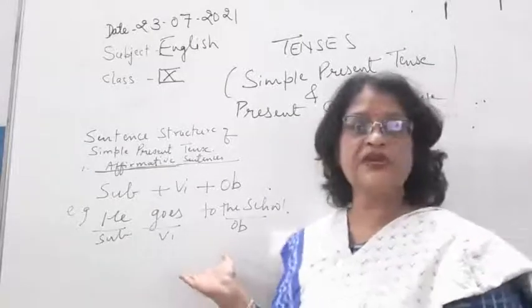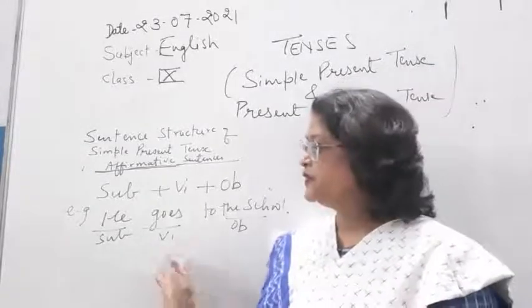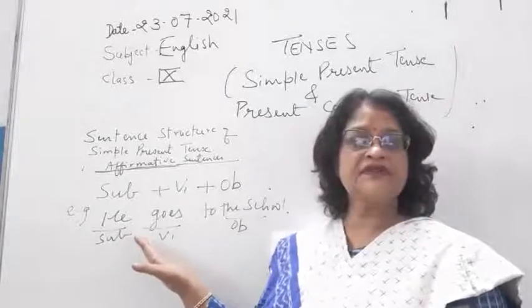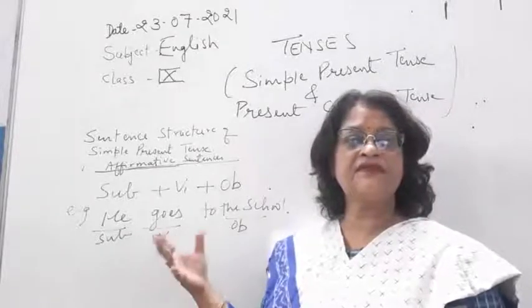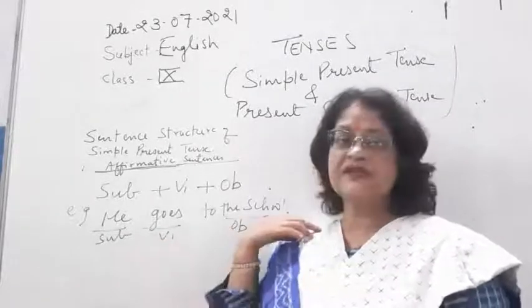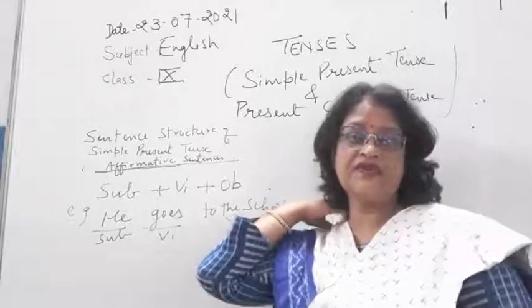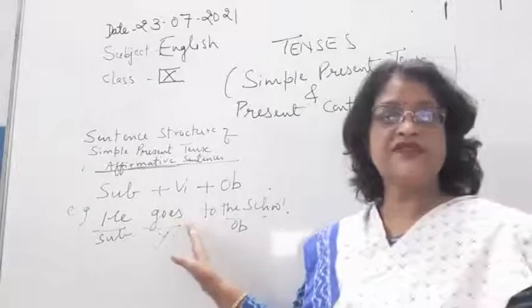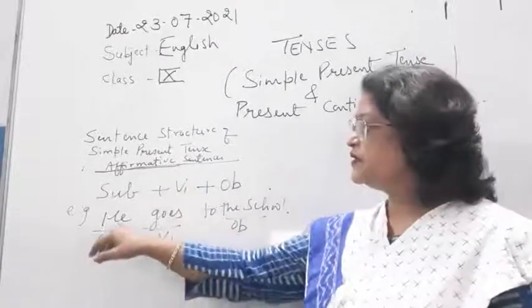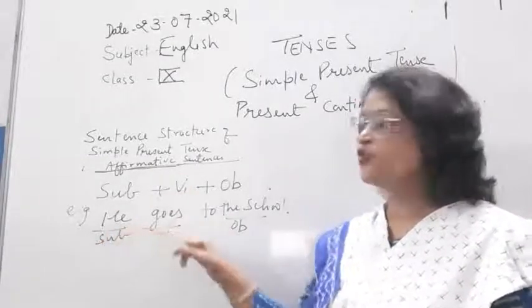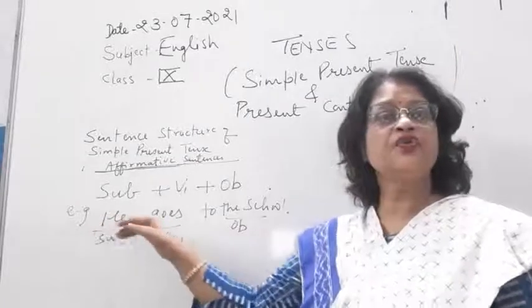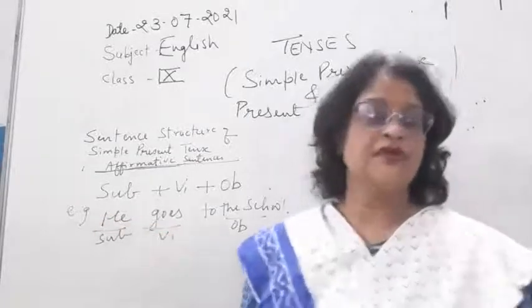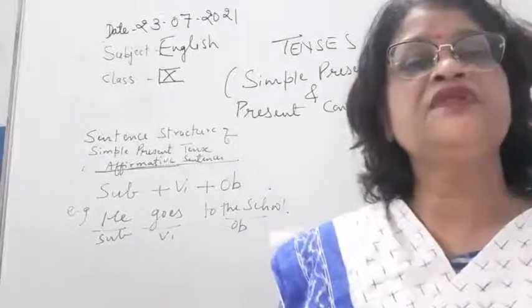Now here one point is there which I would like to share with you, and this is a very important rule of English grammar. Whenever we are having third person singular, so children, we have to use S or ES with the verb. That's why I am not writing he go to the school. I have written he goes to the school. Okay, so just remember this point.